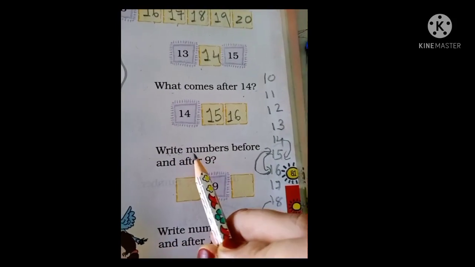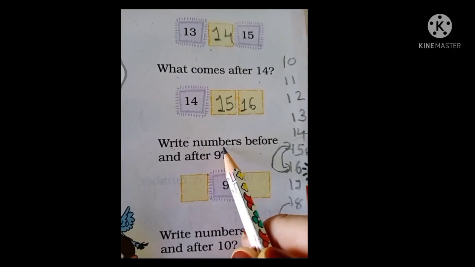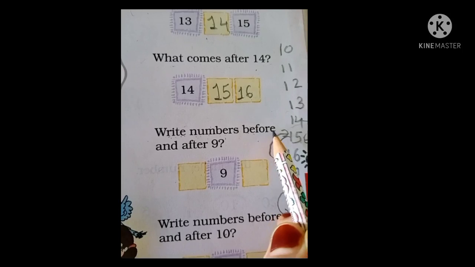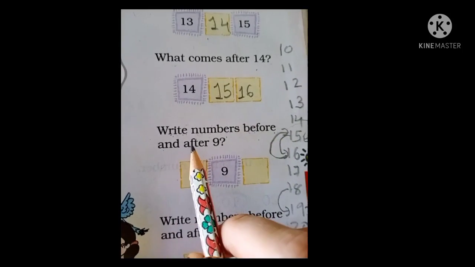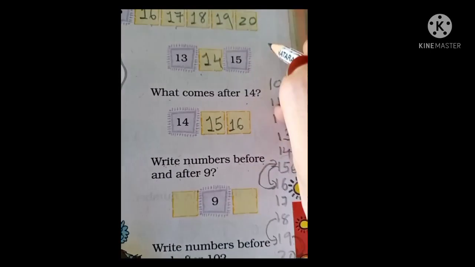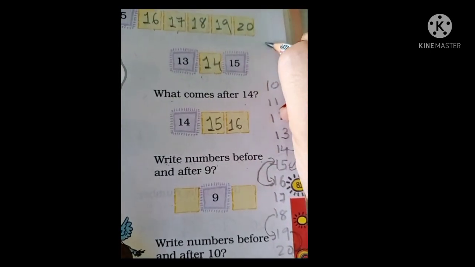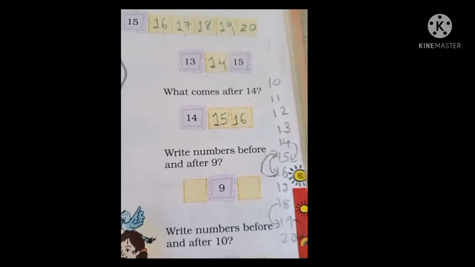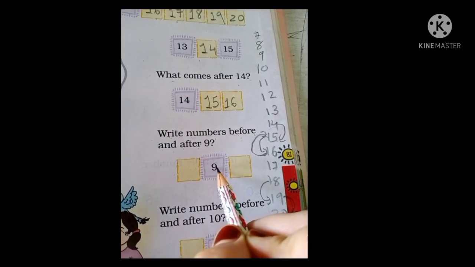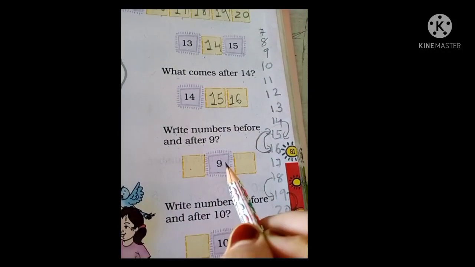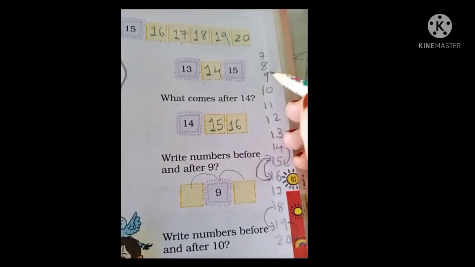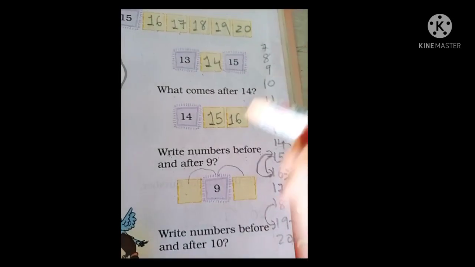Write numbers before and after 9. So here, wait students. Before and after 9 means here the number 9 is given. We have to find out which number came before 9 and which number came after 9. So here I have written number 9.